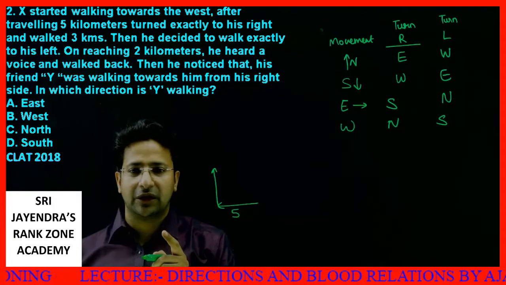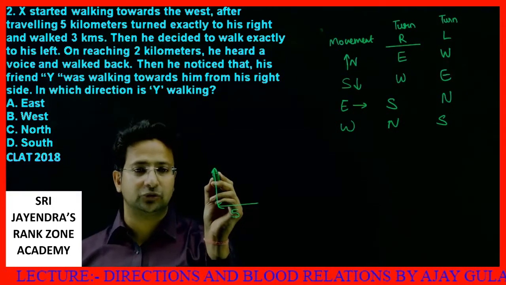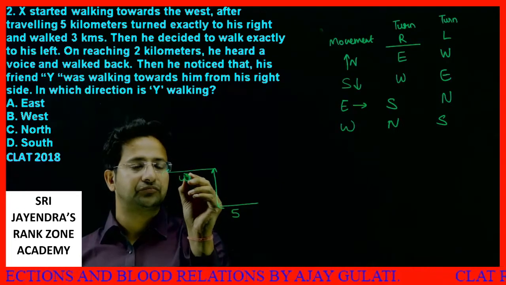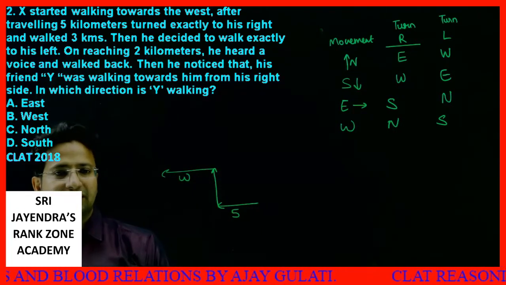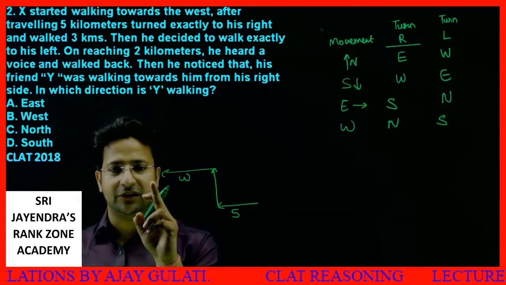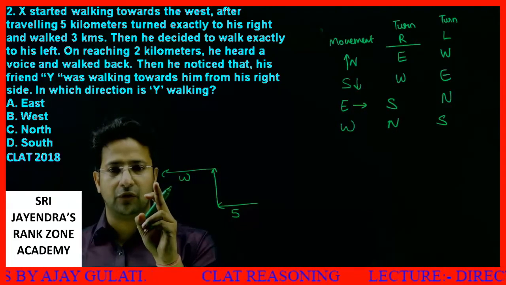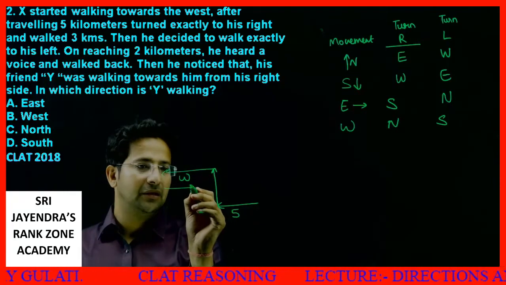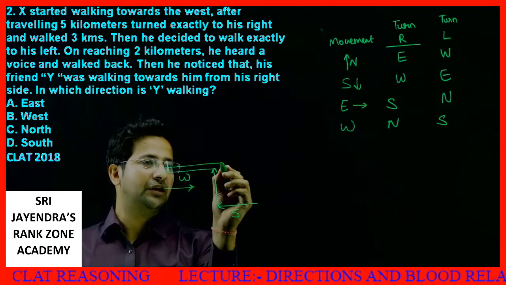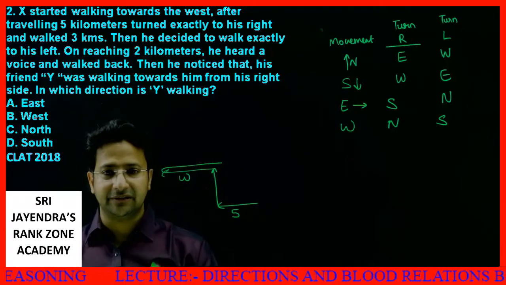Then he decided to walk exactly to his left. If somebody moves to left, he will be moving towards the west. Okay, next. Then he decided to walk exactly to his left. On reaching 2 kilometers, he heard a voice and walked back. See, when he went back, now he's moving in the east direction. Let's say he is walking like this, moving in the east direction.